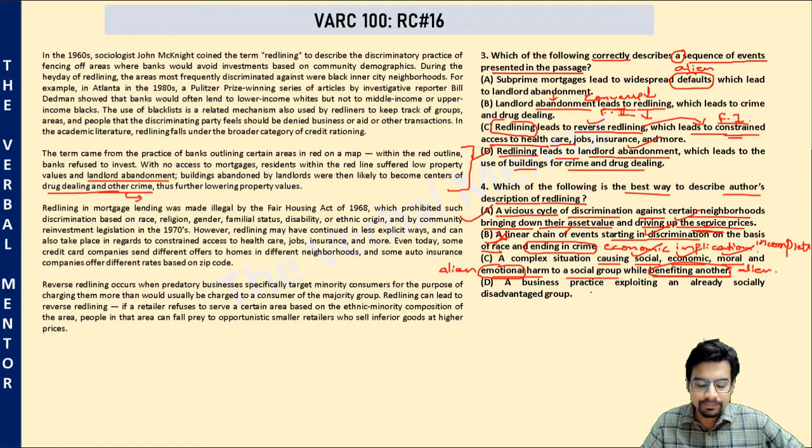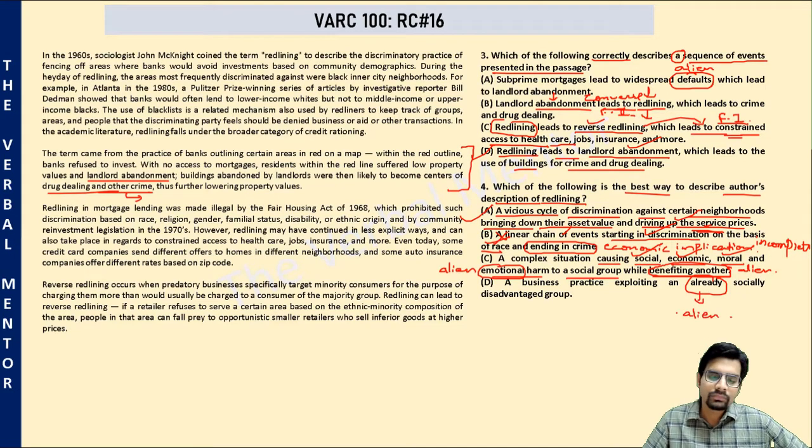A business practice exploiting an already socially disadvantaged group. This already is problematic. Author never mentions that these neighborhoods, the black neighborhoods, were already socially disadvantaged. So this part is alien to the passage. Correct answer, option A. A nice passage.